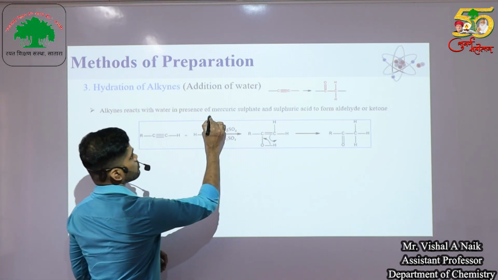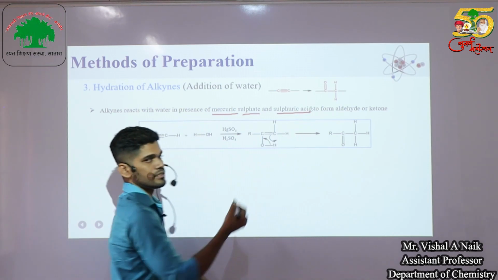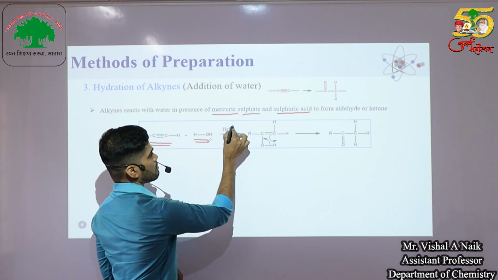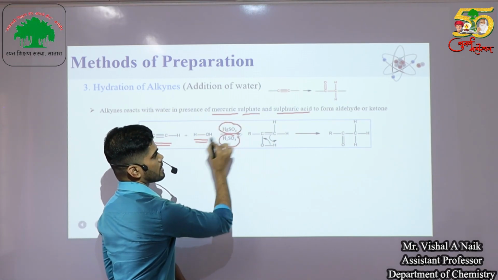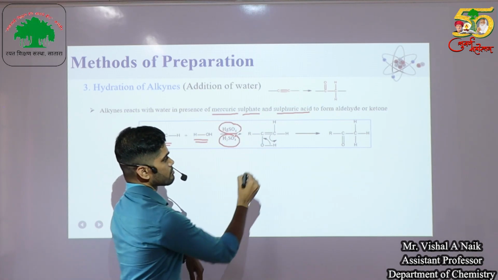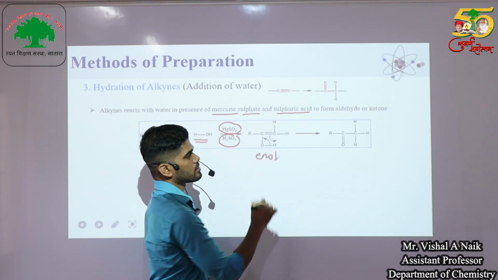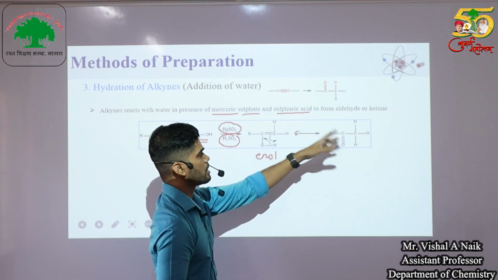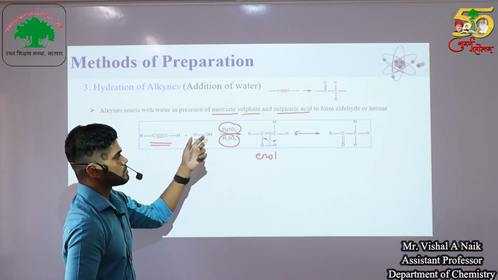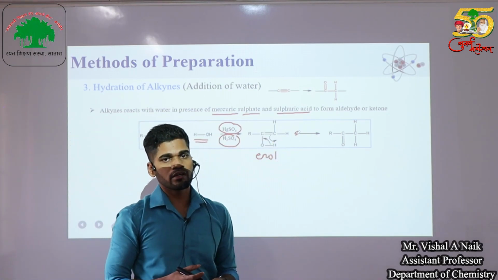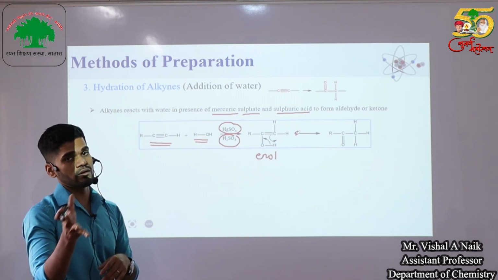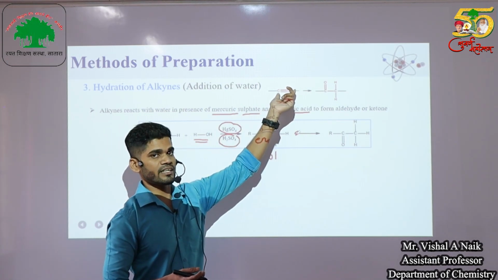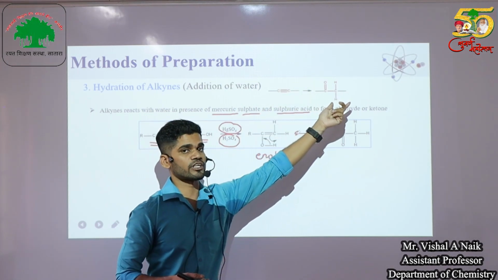Generally the catalyst used is mercuric sulfate and sulfuric acid. So when an alkyne reacts with water in the presence of HgSO4, that is mercuric sulfate, along with H2SO4, we get the enol form as a product, which on tautomerization gives an aldehyde or ketone. So this is the enol-keto form. This is the most preferable method used to convert alkynes into aldehydes or ketones. I have written this part as a simple trick: C triple bond C gets converted into an aldehyde or ketone.